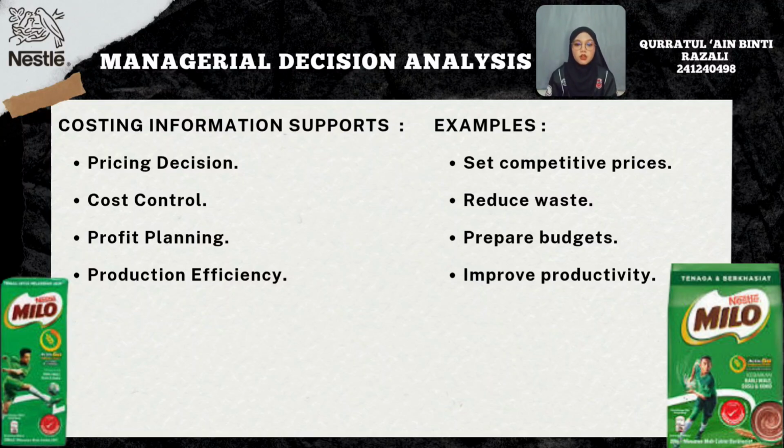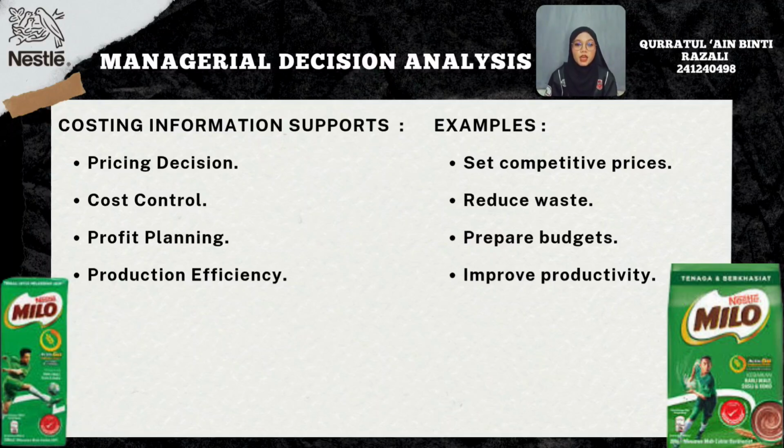Secondly, cost control. From the ABC calculation, we can see that machine operation with 16,000 ringgit and packaging with 10,000 ringgit contribute the highest manufacturing overhead cost. Therefore, management can focus on improving machine efficiency, reducing waste, and lowering unnecessary production expenses.